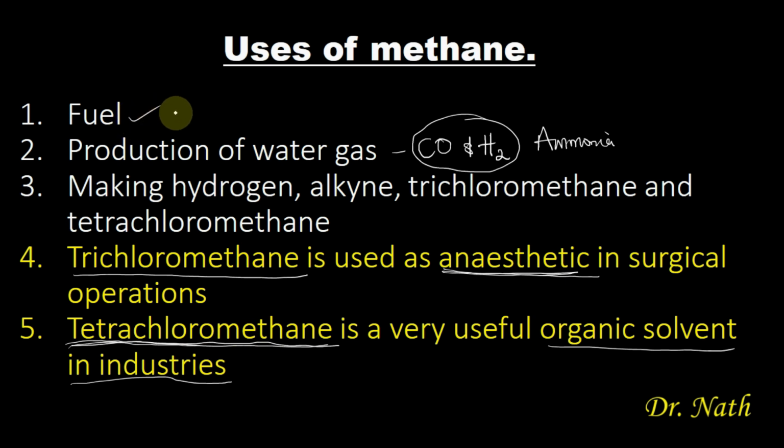It is used as a source of fuel for heating, for cooking and generating electricity. It is used in production of water gas, and water gas, like I said, is a mixture of carbon monoxide and hydrogen, and this substance can be used in generation of electricity. It can also be used in producing chemical substances like ammonia. Then the third use of methane is that it's used in making hydrogen alkane, trichloromethane and tetrachloromethane. And I've said that trichloromethane is used as an anesthetic in surgical operations, while tetrachloromethane is a useful organic solvent in chemical industries. So with this, we are done with this class.